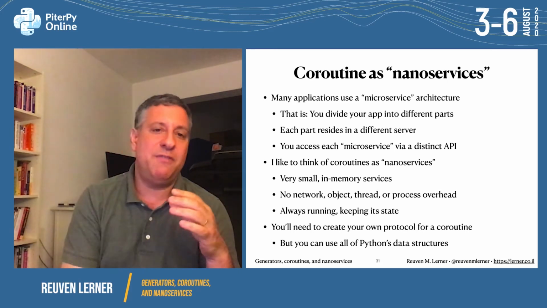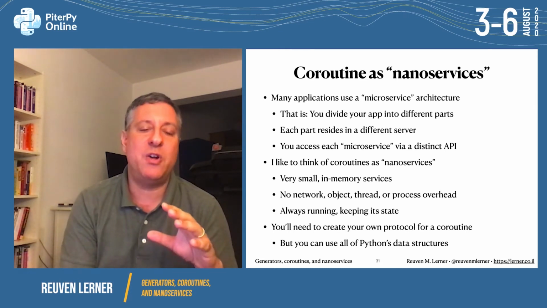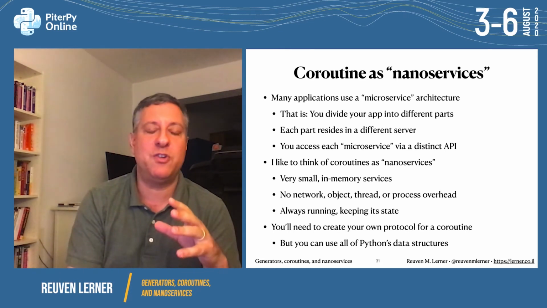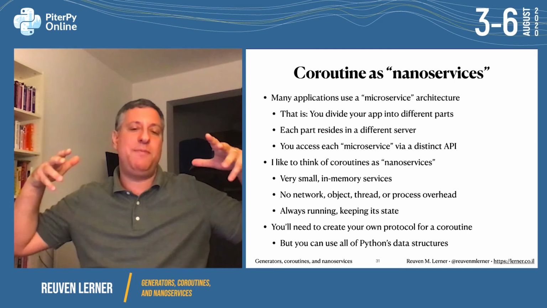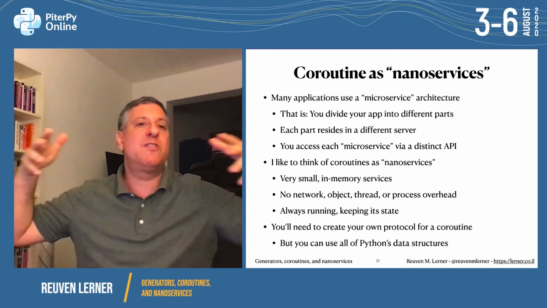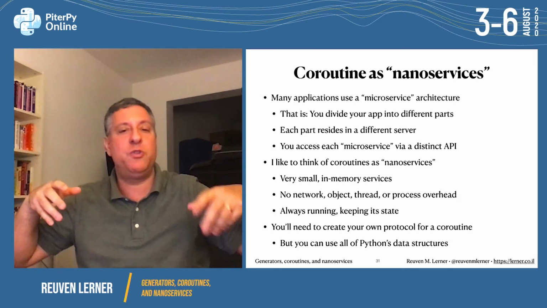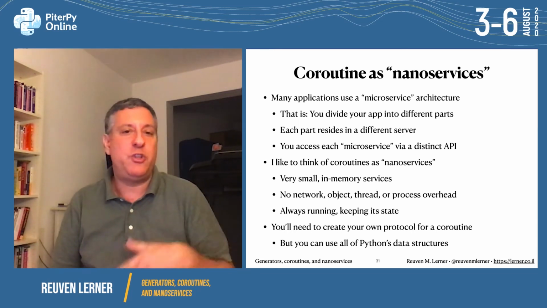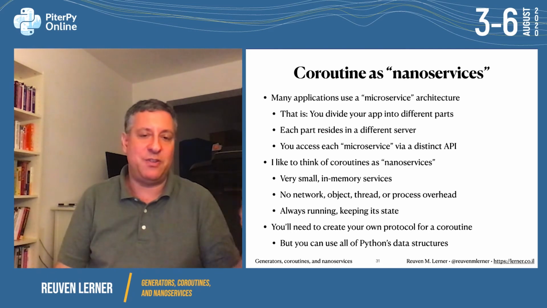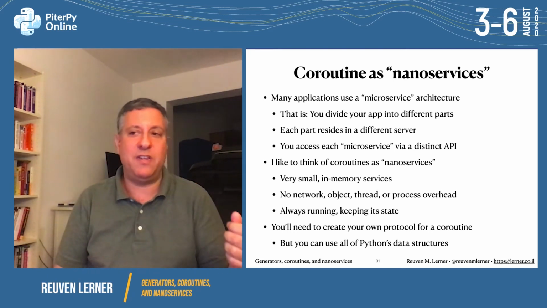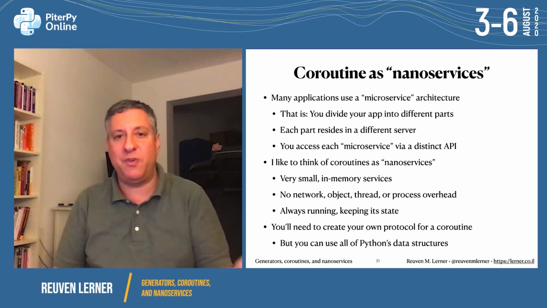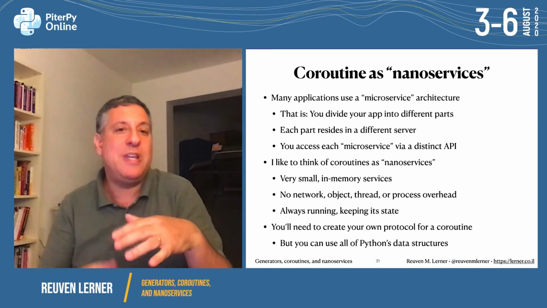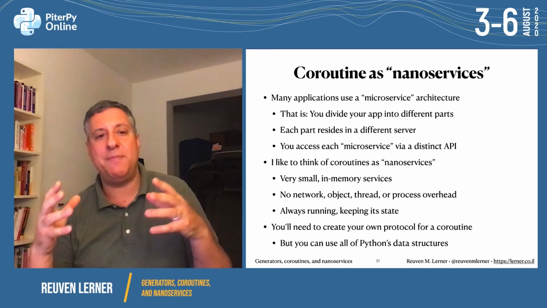A lot of services nowadays are described as microservice architectures, which is to say, you divide up your big system into many small systems, which are theoretically easier to write, easier to maintain, easier to integrate. So each of them has its own API. You want to do authentication, that's a service. Database, that's a service. Updating information, that's a service. Logging, that's a service. And so each one exists across a different API.